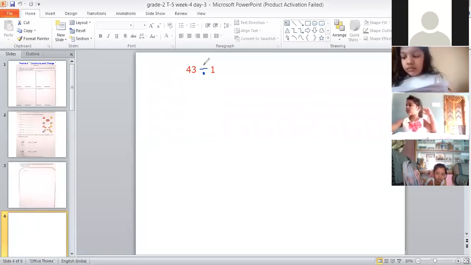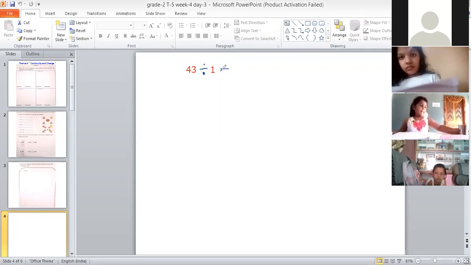Always remember this thing, whenever we are dividing any number by 1, we will get the number itself. That is, if you are dividing 43 by 1, your answer will be 43. Okay?